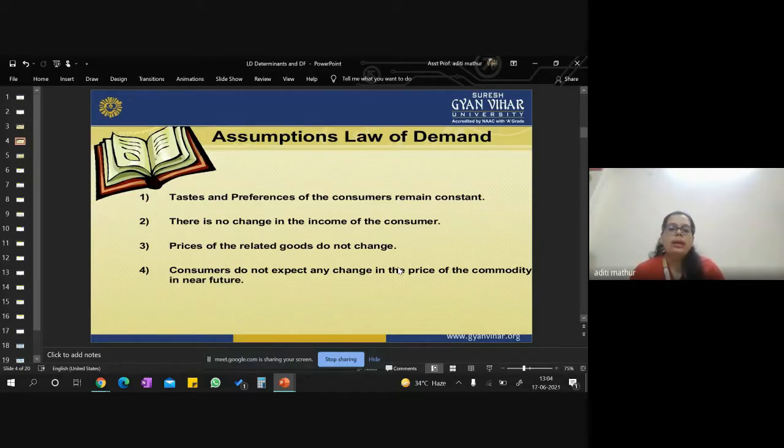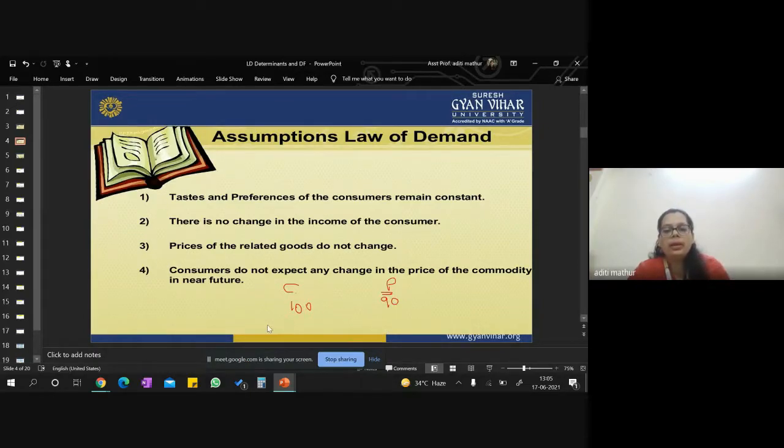Maybe you are the Colgate toothpaste company, the toothpaste of Colgate, so Pepsodent toothpaste is your substitute, right? So if the prices of substitute goods change, the demand for your goods is affected. But obviously, let's take an example that today your product, that is Colgate, is at the rate of 100, right? And Pepsodent says that I am offering a discount. I am only selling at the rate of 90. Same quantity.